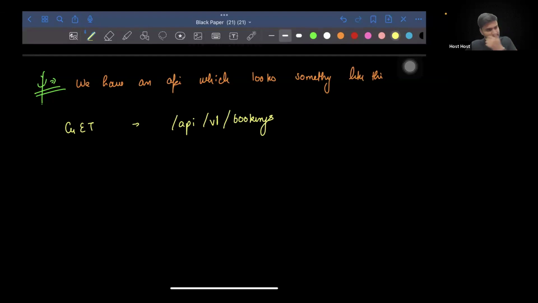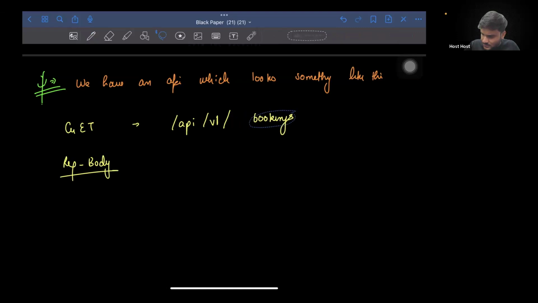In the request body, we are going to send a JSON payload.